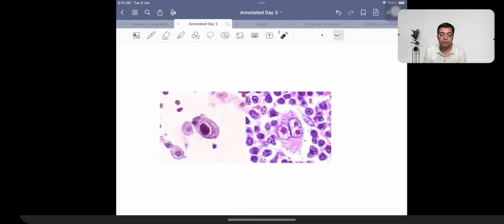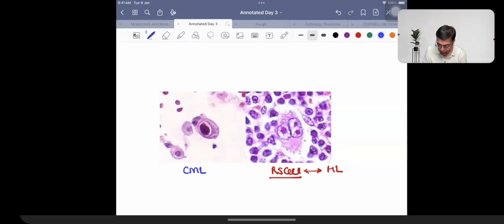Right? Then we are talking about this one. This is a differentiation. So I'm going to be having the presence of a cell which is going to be having the Reed-Sternberg cell. This is seen in Hodgkin's lymphoma. I can also be having the presence of a similar owl-like kind of an appearance in case of cytomegalo, not CML, cytomegalovirus infection. That's going to be having a bluish appearance, bluish inclusions.